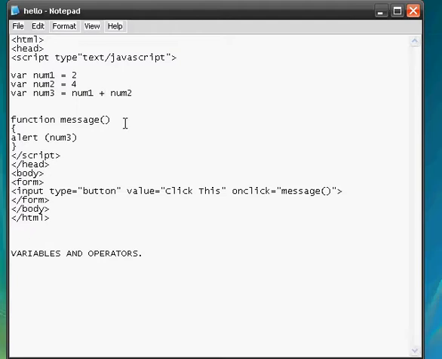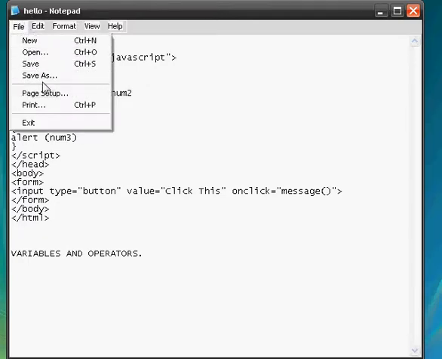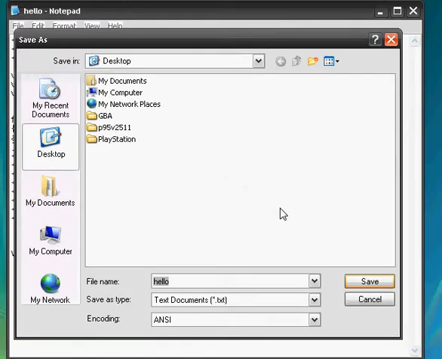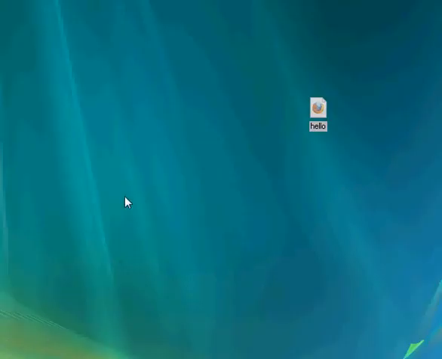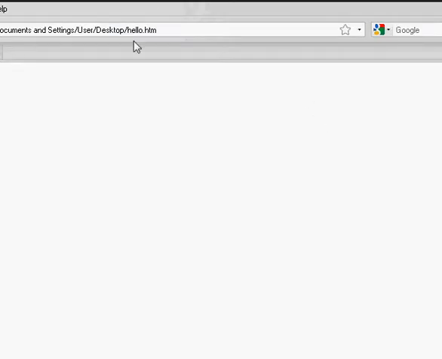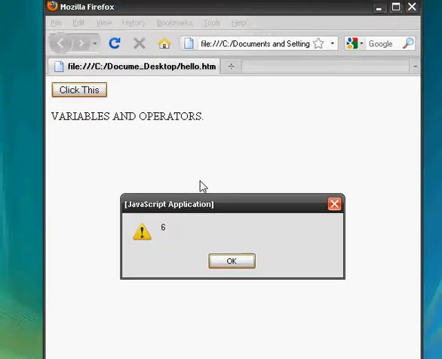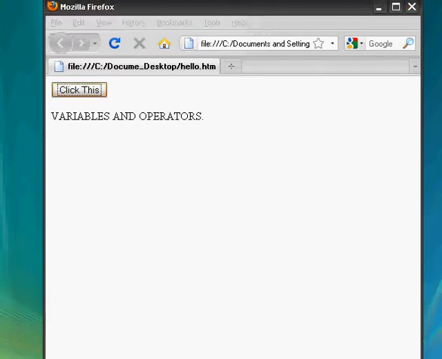So the actual value of num3 is 6, because 2 plus 4 equals 6. Now alert num3, it'll alert num3, which is of course 6 as I just mentioned. So let's save this and test it as hello.htm. Replace it, open it, click this, 6, our value, just as we coded.